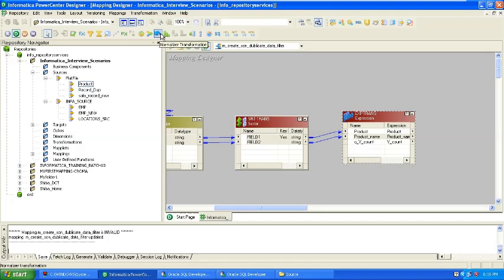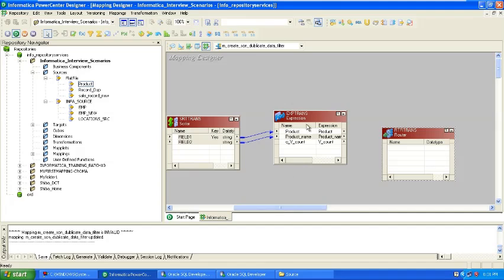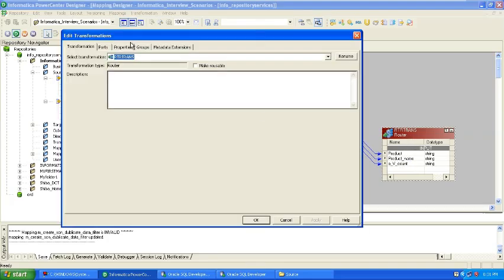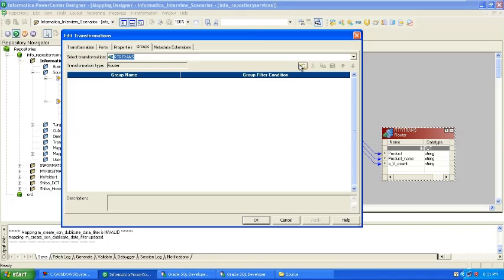I'm going to create one router transformation like this. Here is the joiner, where is the router, this is the router, a symbol like this. So here is the router. In the router I will transfer whatever columns are created here, I will transfer all columns. After that I will create one group. Here is your one group, I will create main product.